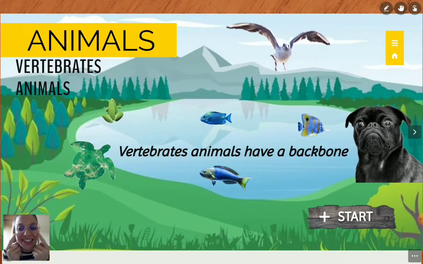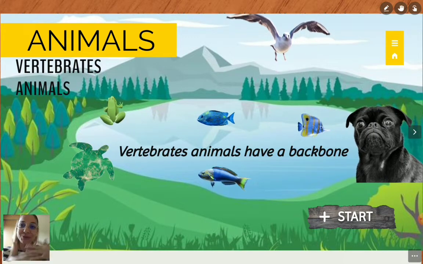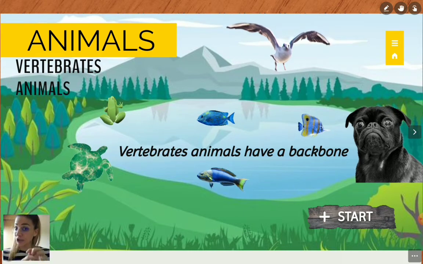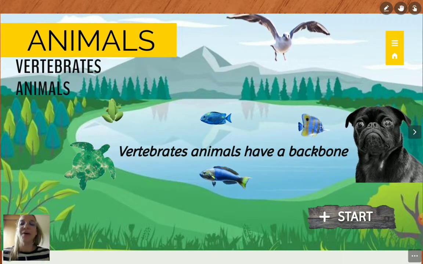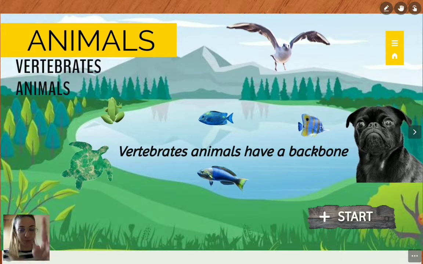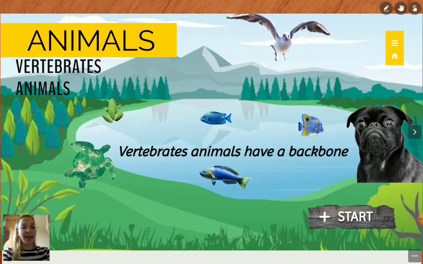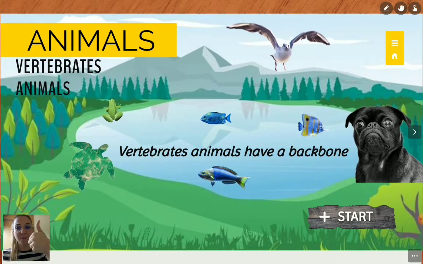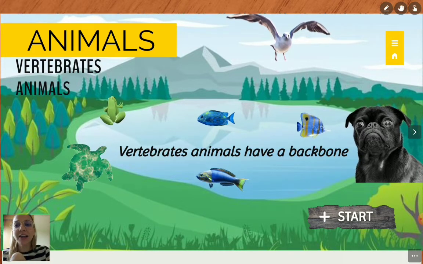Today, as you see in the picture, we are going to review, we are going to study animals, okay? And as you remember, I hope, the animals are divided into two big groups, vertebrate animals and invertebrate animals. And today, we have vertebrate animals.